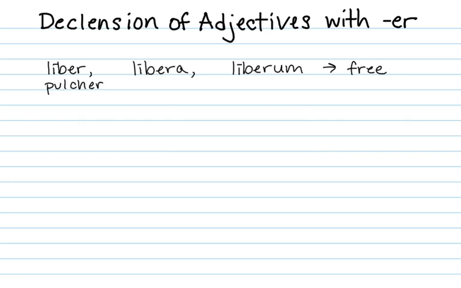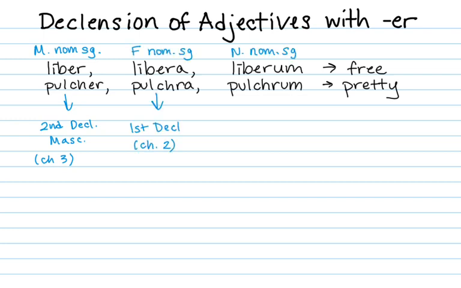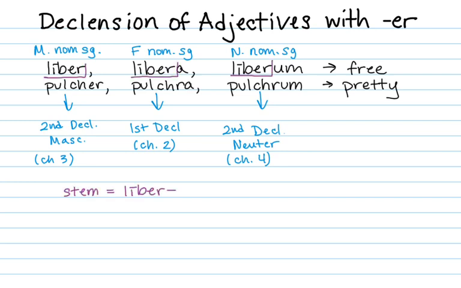Our other sample adjective is pulcher, pulchra, pulchrum, which means pretty. The first part of the dictionary entry is the masculine nominative singular adjective. The second part is the feminine nominative singular. And the third part is the neuter nominative singular. The masculine and the neuter decline like the second declension, and the feminine declines like the first declension.